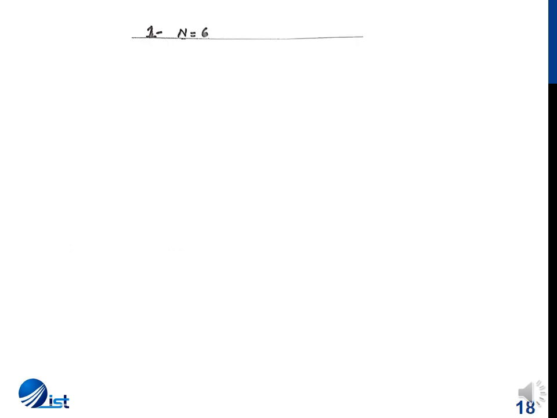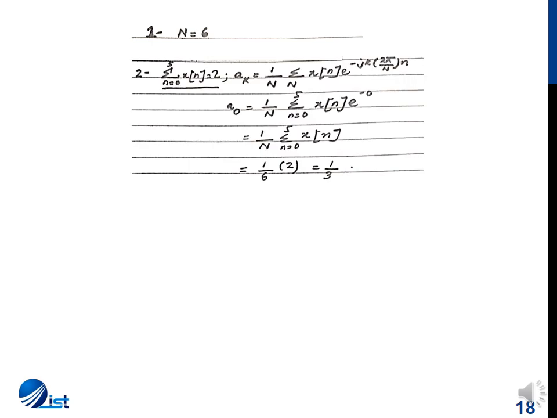The first fact is simple, which is N is equal to 6. Now the second fact was that the sum of all the values of x of n is equal to 2. If we look at this expression, we know that this is the DC value, and the DC value is the value at k equal to 0, or the a0 value.